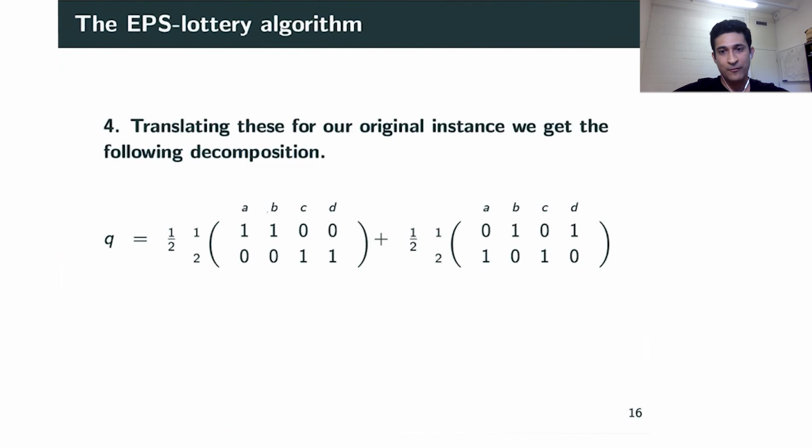And now we have a form in which we actually have a probability distribution over two deterministic integral allocations for the main problem. What we can prove here is that both of these allocations, and in general any of the allocations involved in this probability distribution, satisfy the property called EF1, or envy freeness up to one item.